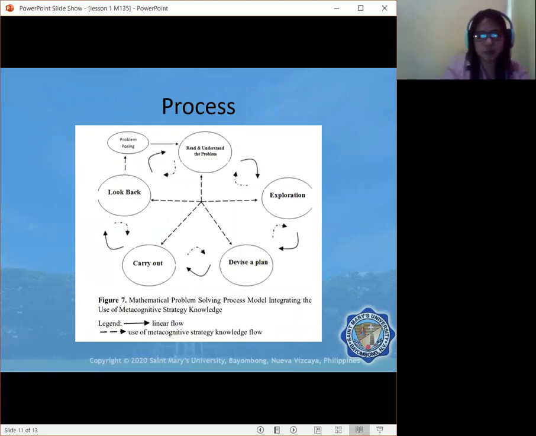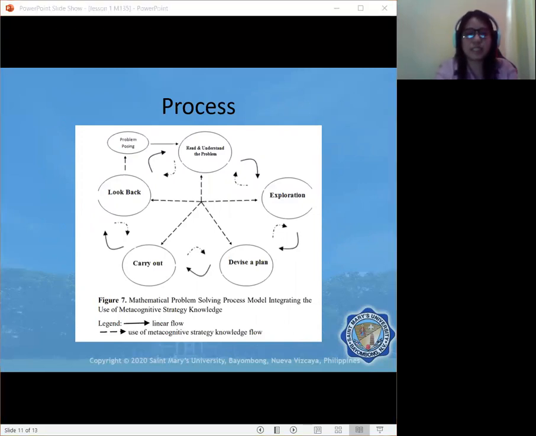So this picture is an excerpt from one of my studies. It is particularly figure 7 of my manuscript. It is called the mathematical problem-solving process model, integrating the use of metacognitive strategy knowledge. So we have here a legend that shows a line which represents a linear flow, and a line which is broken, but still with an arrow. It is the use of the metacognitive knowledge flows.